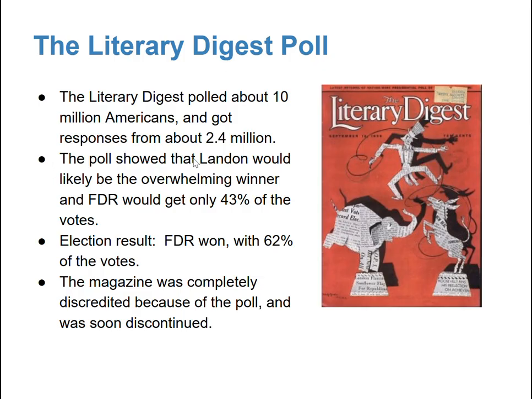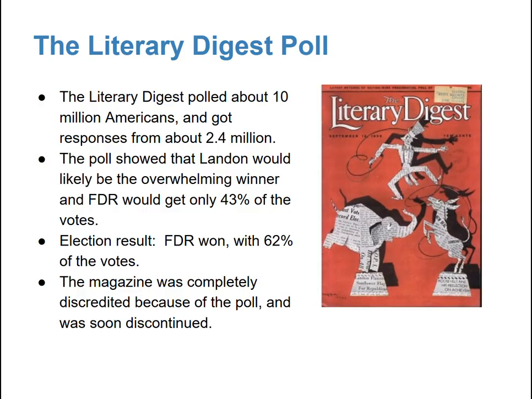This poll showed that Landon would likely be the overwhelming winner and FDR would only get 43% of the vote. So it had Landon winning over FDR. However, when it came time for the actual election result, FDR wins with 62% of the votes. What ends up happening, the magazine is discredited because of the poll and is soon discontinued. So there were drastic real-world consequences because of the outcome of this poll.